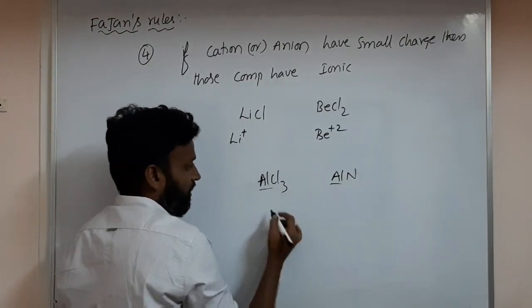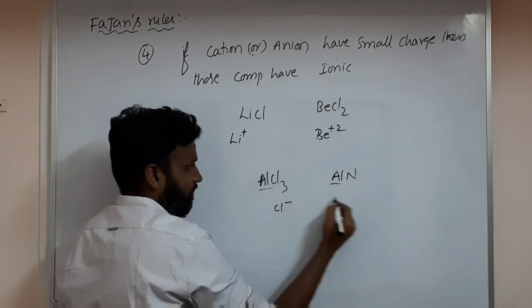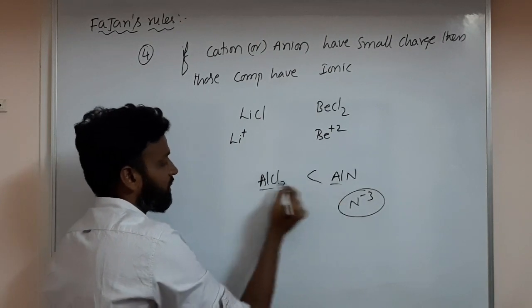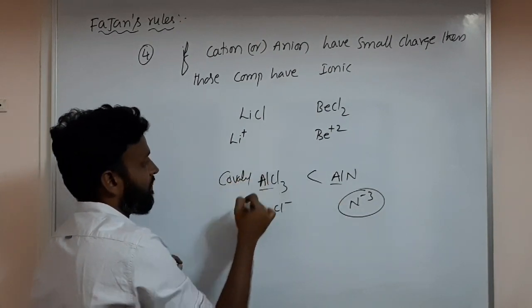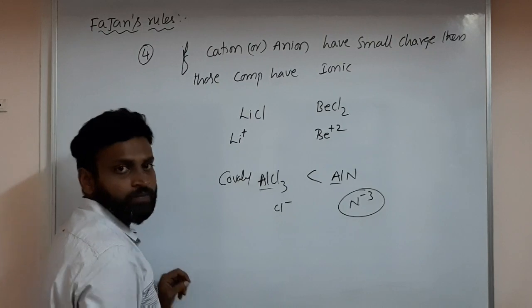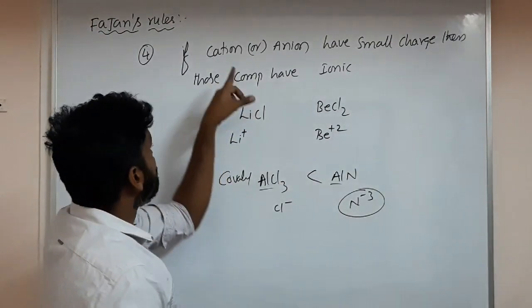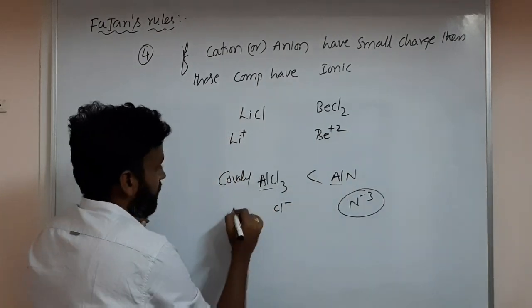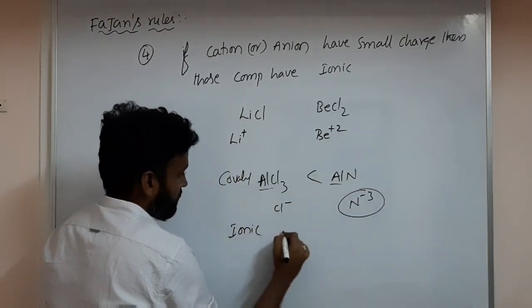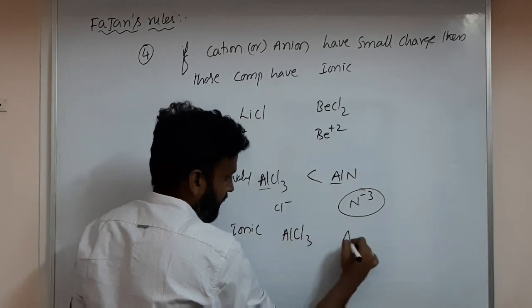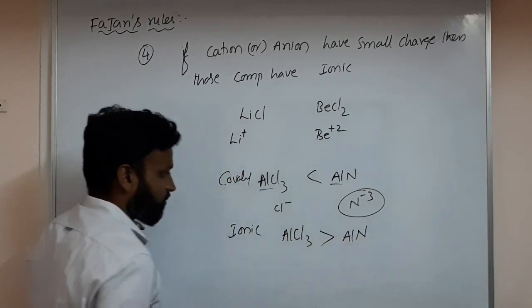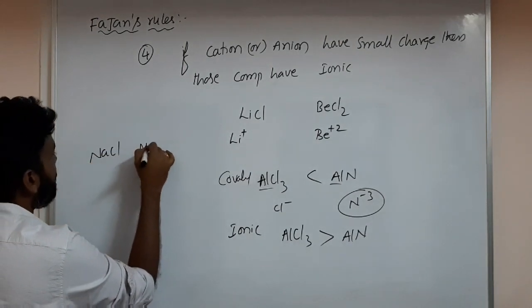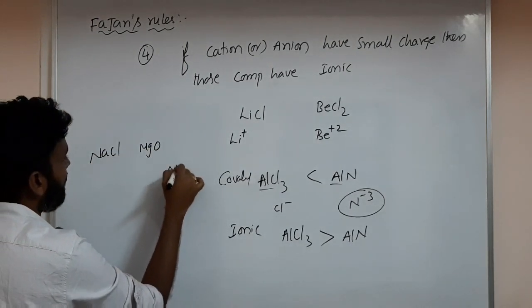With respect to aluminum, we can't say Cl- and N3-, so the anion's charge is more, so certainly covalent. Ionic means this one. So if cation or anion have a small charge, then ionic. Among AlCl3 and AlN, AlCl3 is more ionic. As I mentioned many times, like NaCl and MgO and AlN.